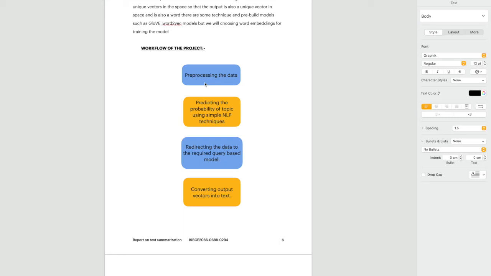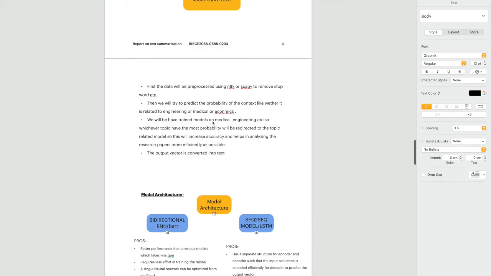After reading the whole paper, using NLP techniques like naive Bayes or the TF-IDF method, we can figure out which domain this paper belongs to. And we have three separate, highly trained models, and will give input to those. This is the normal way.